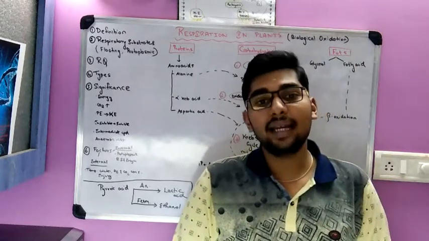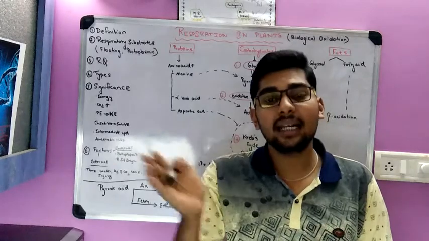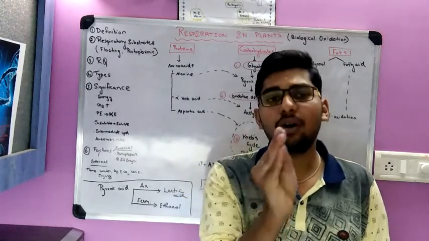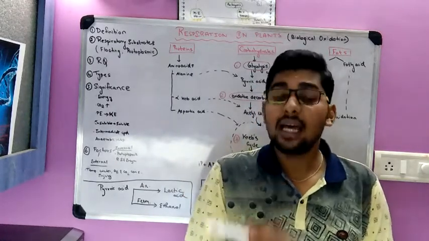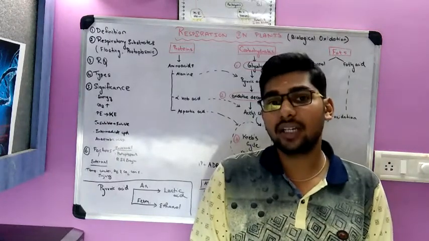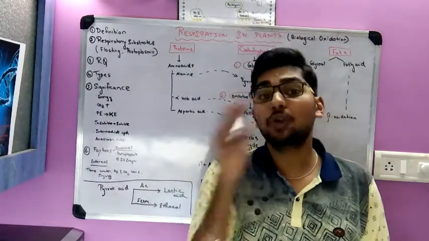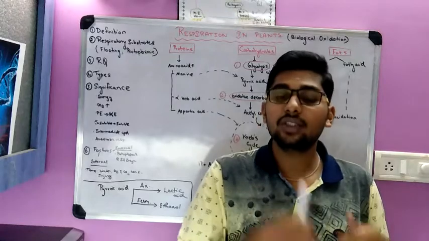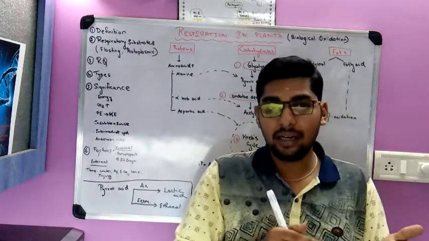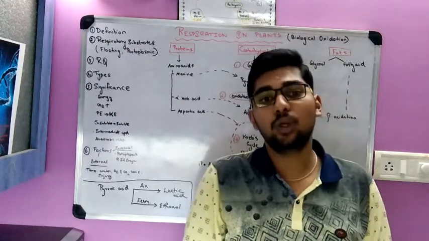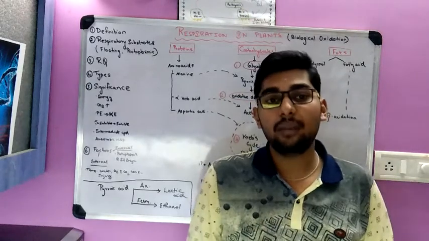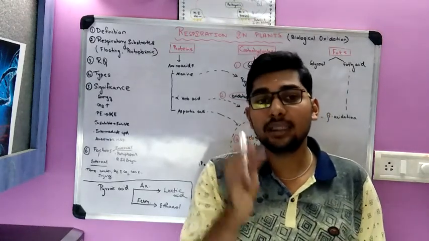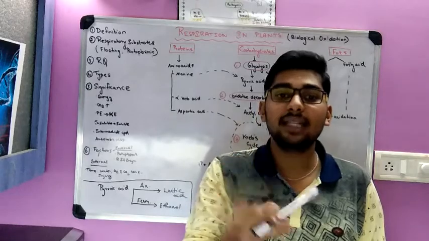Since in xerophytic plants the stomatal opening occurs at night, very little carbon dioxide is evolved. That little amount of carbon dioxide is again taken in the photosynthesis process. So there is no net gain of carbon dioxide to be liberated into the atmosphere. There is no liberation of carbon dioxide. Hence, the respiratory quotient for succulent plants is 0.